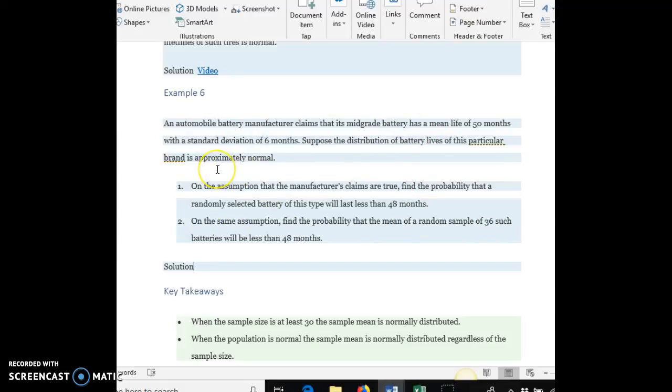All right, so let's answer question 1 because we do know that our distribution is approximately normal. We're going to use our normal z-score. We have a mean of 50 and a standard deviation of 6, and we want to know what the probability is that this battery will last less than 48 months.